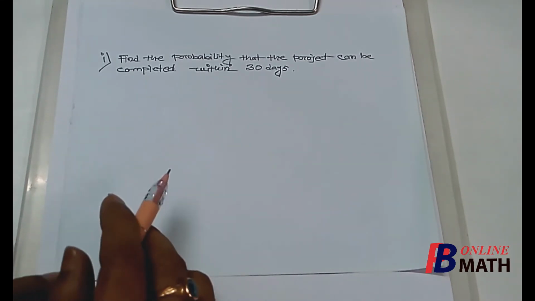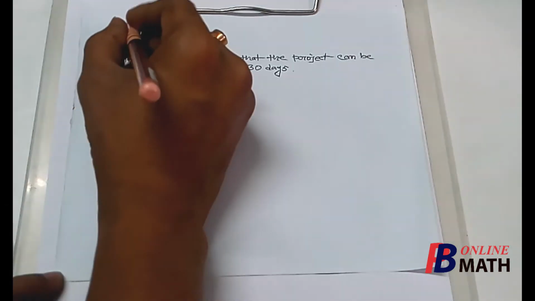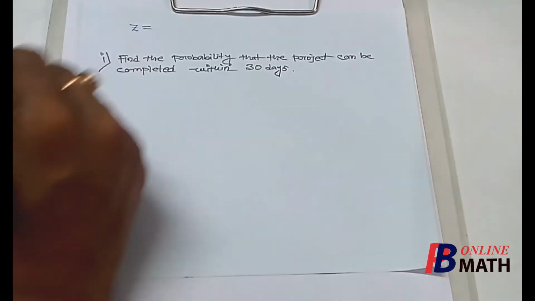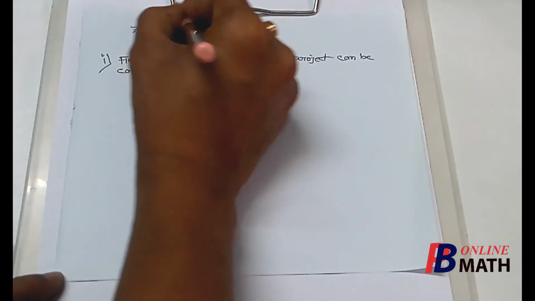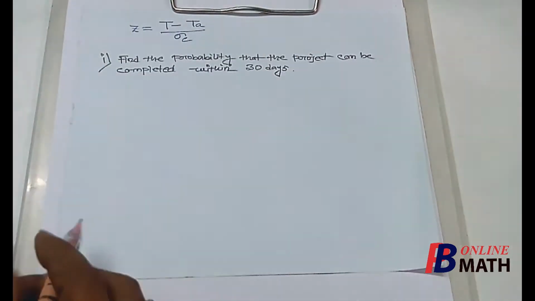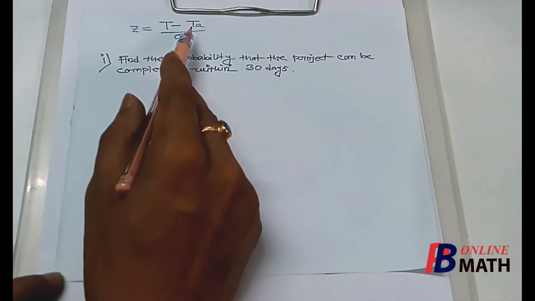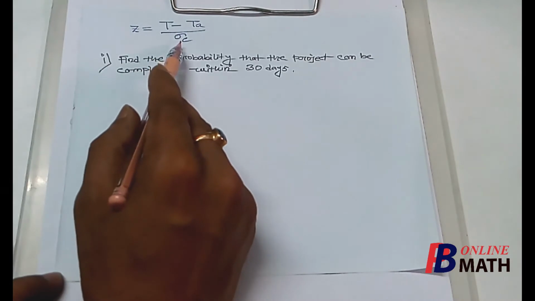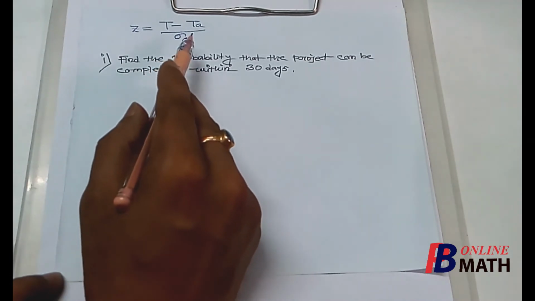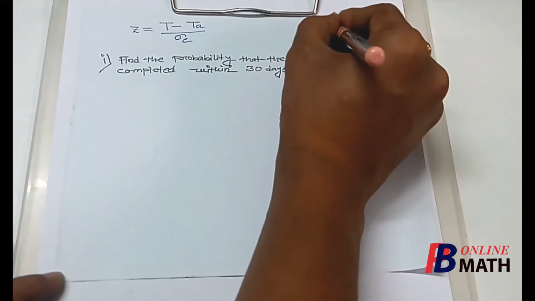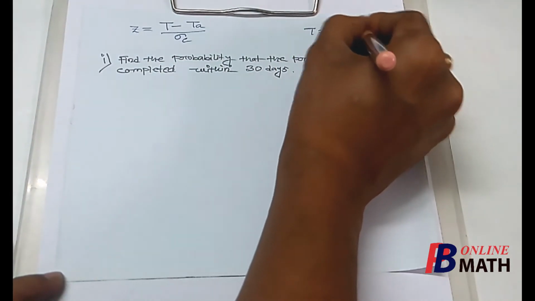For that we shall use the probability distribution, and the distribution we shall use here is the standard normal distribution, where Z is equal to capital T minus capital TA divided by sigma C, where capital TA is the sum of the average times for the critical activities, sigma square C is the sum of the time variances for the critical activities, and capital T is equal to the target time.